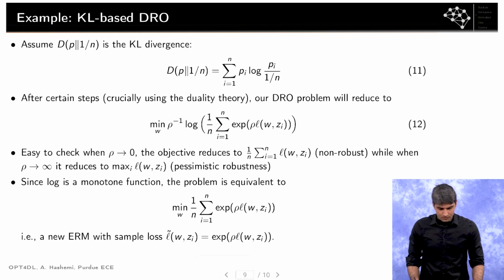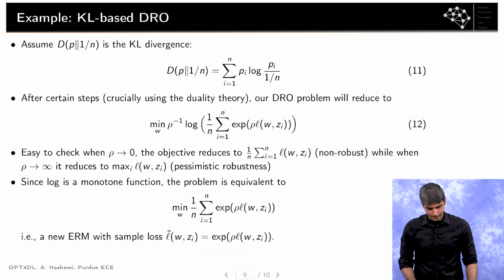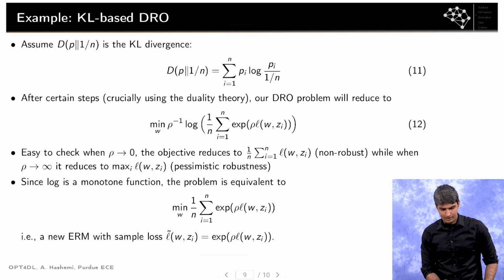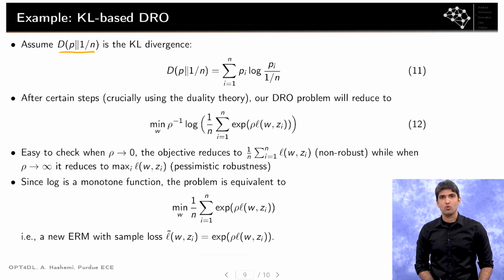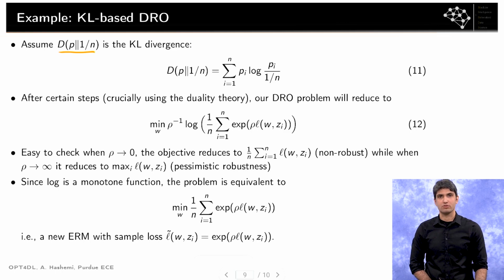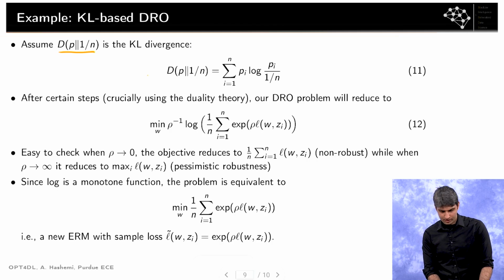All right. So let's go over a simple example. Let's assume that we are using KL divergence to quantify the perturbation we are introducing with respect to the uniform distribution. And as a reminder, the KL divergence is given by this expression.